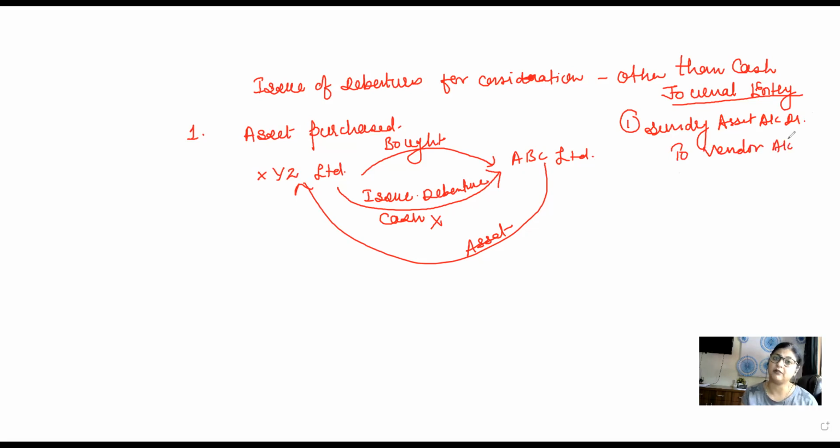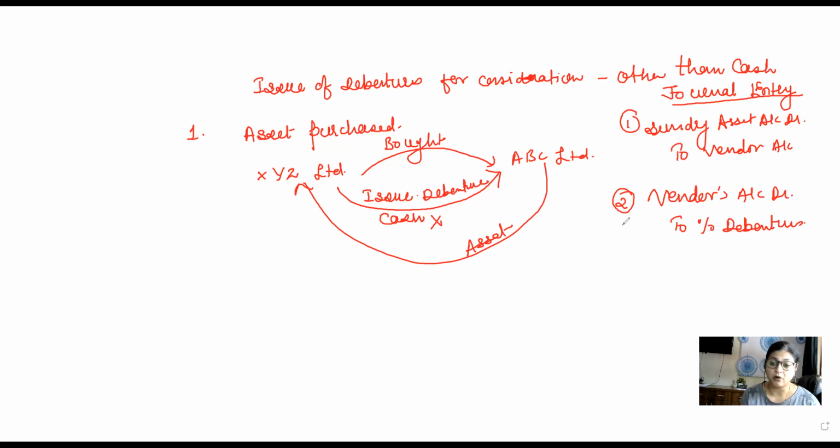Now here it can be a vendor company, it can be an individual vendor or anyone else. You will have to entirely depend on the question for this. The second entry is going to be, now we are going to pay to the vendor. So the vendor's account will be debited, to whatever is the percentage debenture.